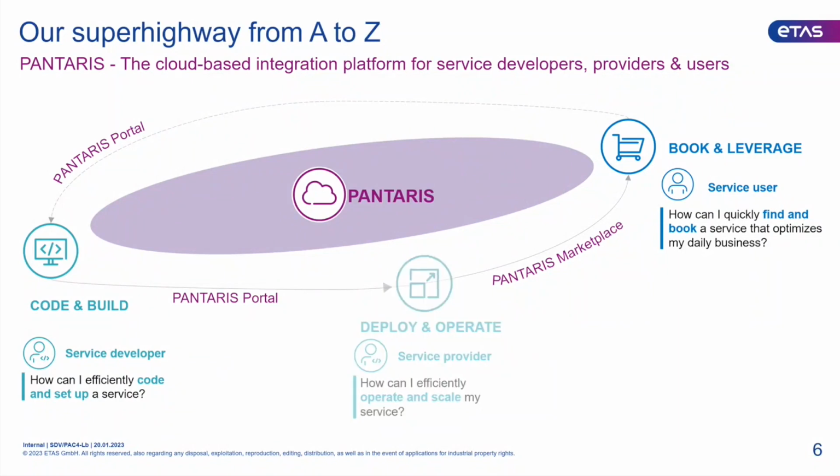The second group are the service providers. Service providers have an existing service but need a way to scale, operate, and sell it. With our tools in the service provider portal and the marketplace, we provide an ideal sales channel and the foundation for service operations. Companies belonging to this group might be development service providers, for example. The last group in this graphic are the service users. Service users are searching for solutions covering their use cases. On the Pantaris marketplace, we offer them the right service for their business. These companies can be car manufacturers or T1 suppliers, for example.